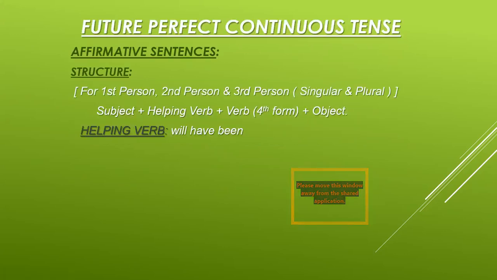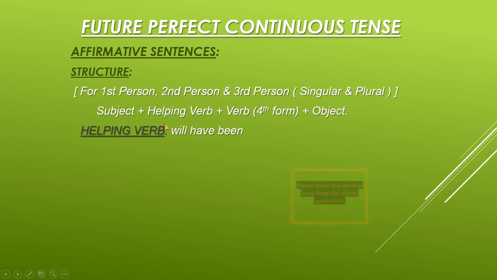Future perfect continuous tenses, again, are discussed under three headings: affirmative sentences, negative sentences, and interrogative sentences. First of all, I'm showing you the affirmative sentences, which are the positive sentences. And we have only one structure for all the persons here. For first person, second person, and third person, singular and plural, we have a similar structure, that is subject plus helping verb plus verb fourth form plus object, full stop.